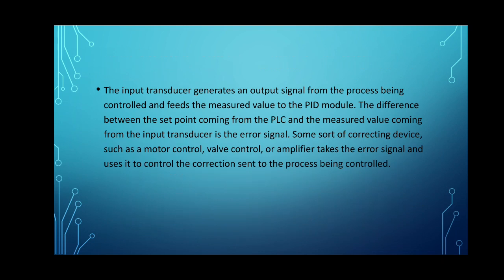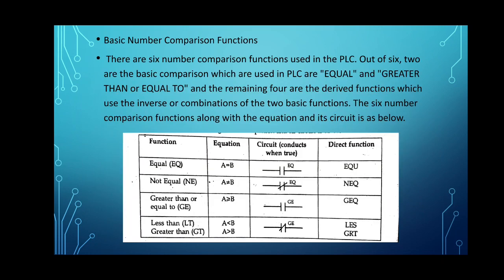Next we will go with an important question on the PLC, that is the basic number comparison function. This question is asked for 5 marks and 10 marks. If the question is asked for 5 marks, then we have to indicate the symbols only, and if it is asked for 10 marks, then we have to explain how the basic number comparison function works.